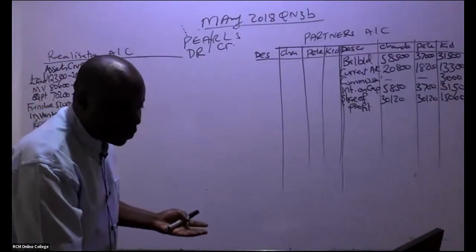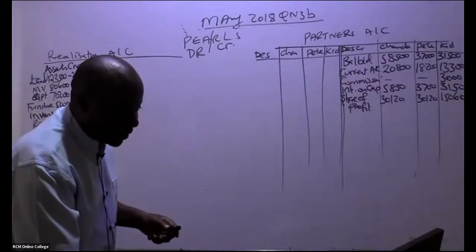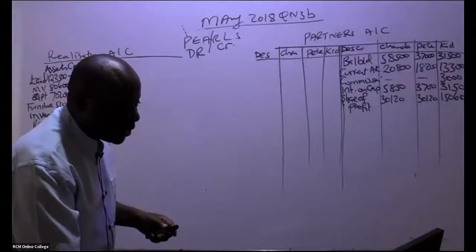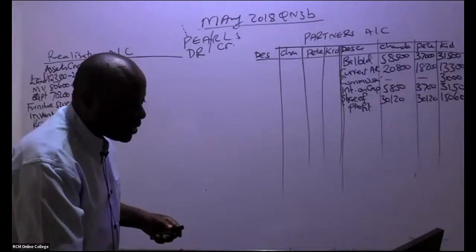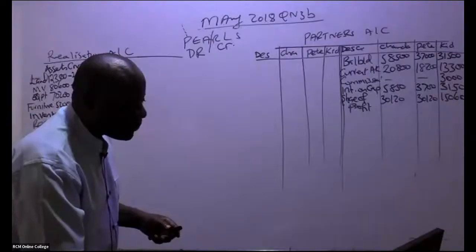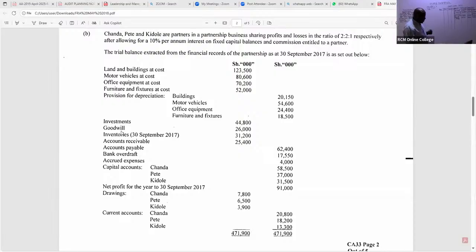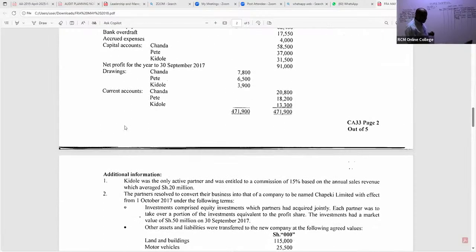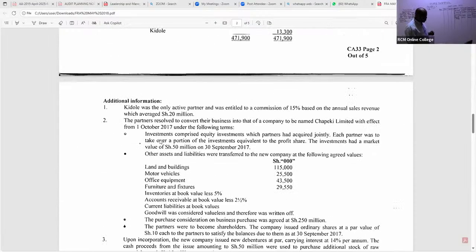So what have they told us about liabilities? Yeah, John, thank you very much. They are investments, right? These investments were not taken over by the new company. Let's read this note. You have to be very, very keen. The investments, what have they told us? Investments comprised equity investments which partners had acquired jointly. Each partner was to take over a portion of the investments equivalent to the profit share.